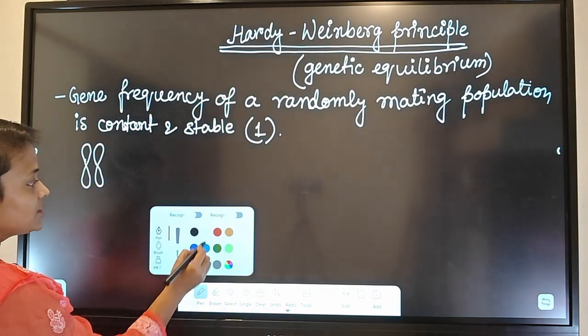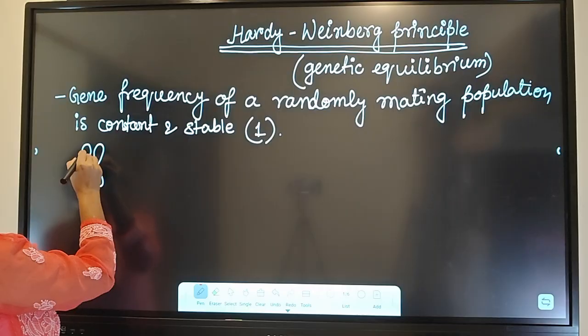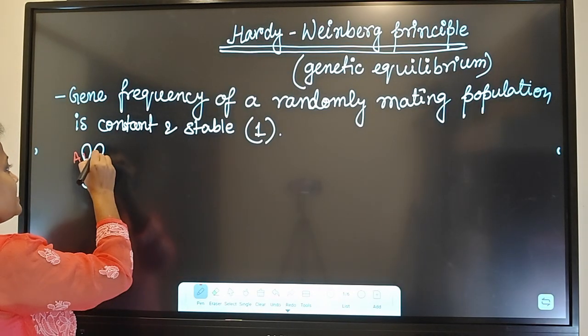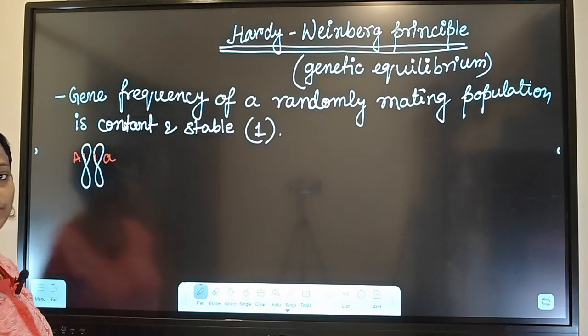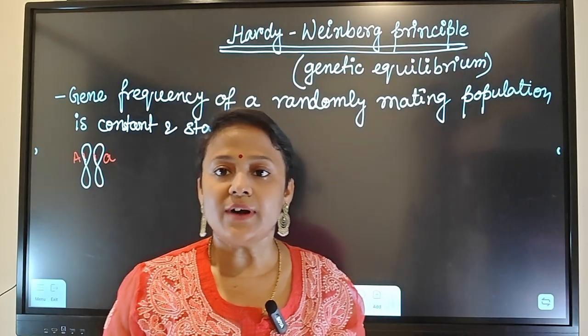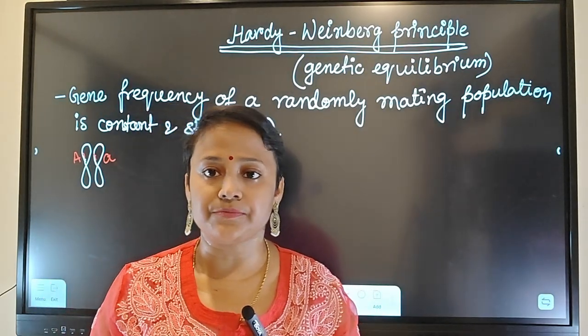If in this position capital A gene is present, then in the same location on the other chromosome there may be small a. So in each and every individual, we find one pair of alleles for a particular gene.